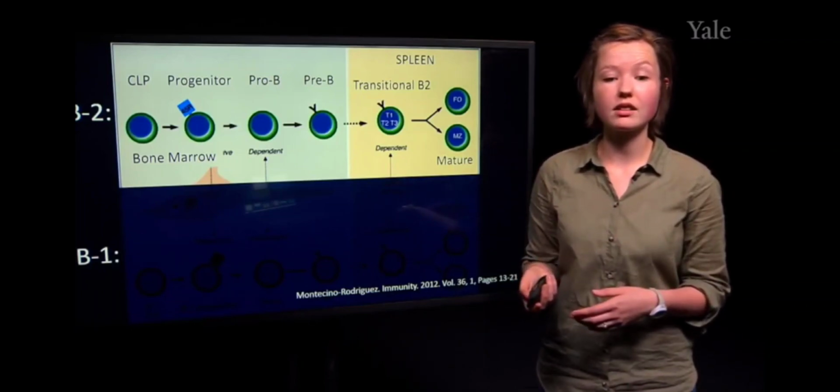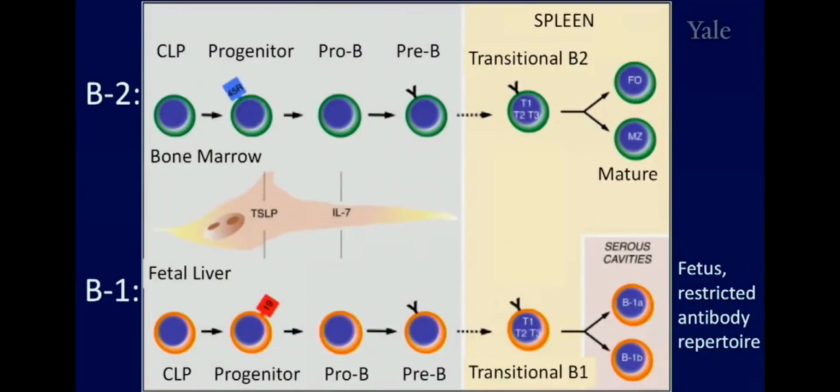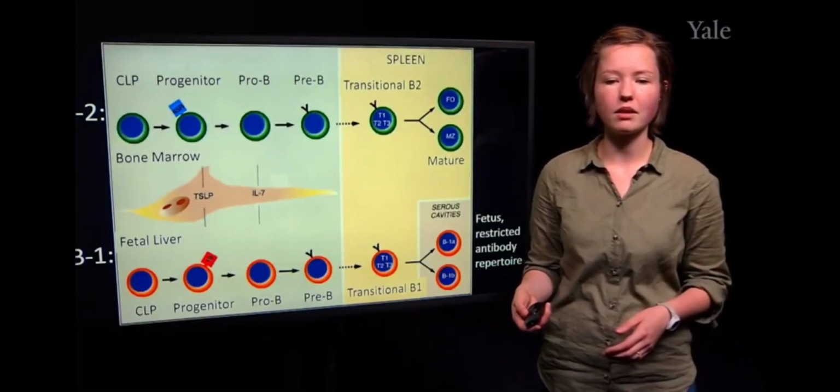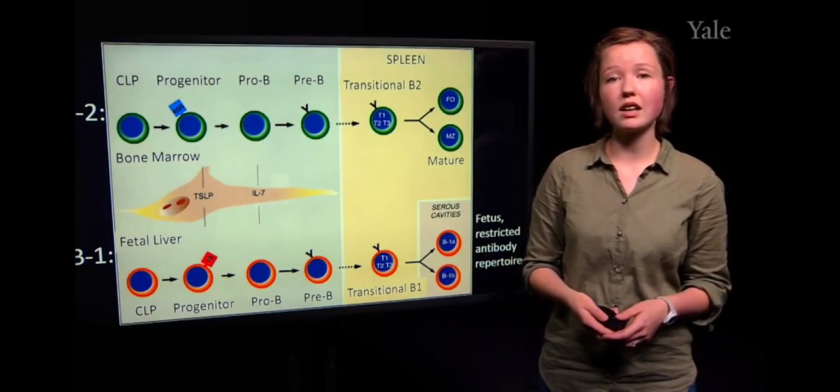To contrast, the B1 cells, instead of developing within the bone marrow, are produced when humans and mice are at the fetal stage. And all fetal hematopoiesis occurs in the fetal liver. And so these B cells are produced by the fetal liver instead of being produced by the bone marrow during the fetal stage and then persist for long periods of time. And so they go through similar stages of development as the B2 cells, just their origins are different.